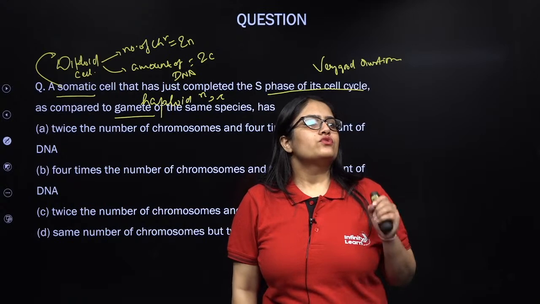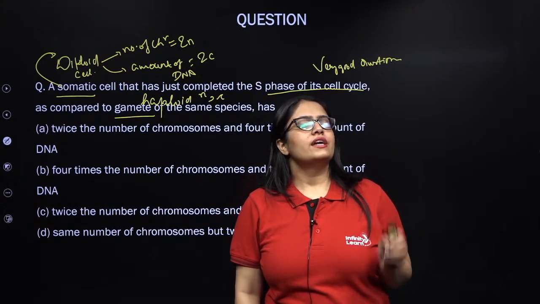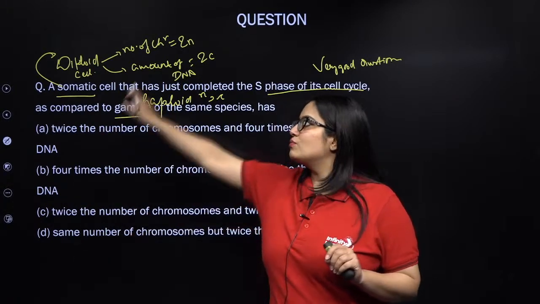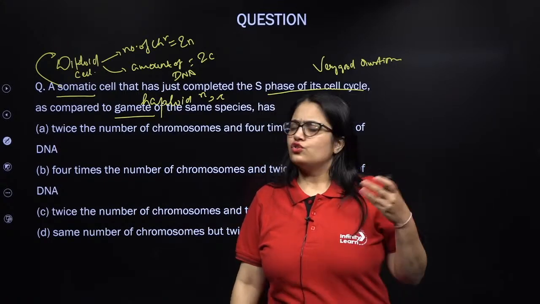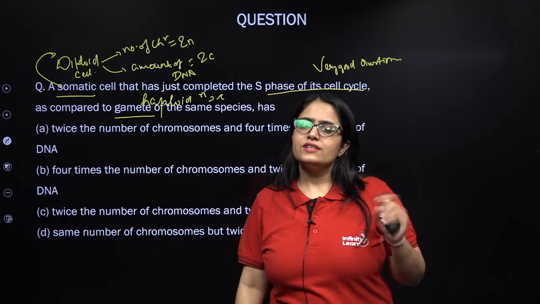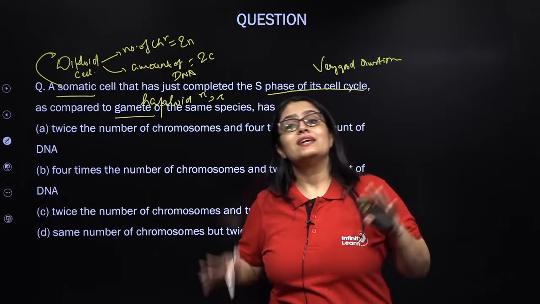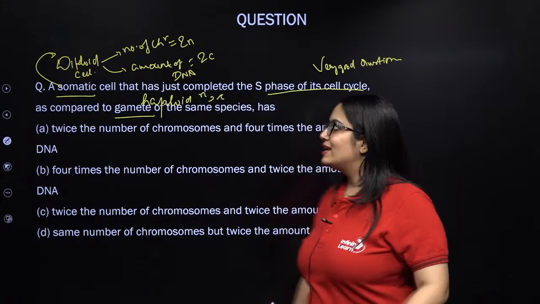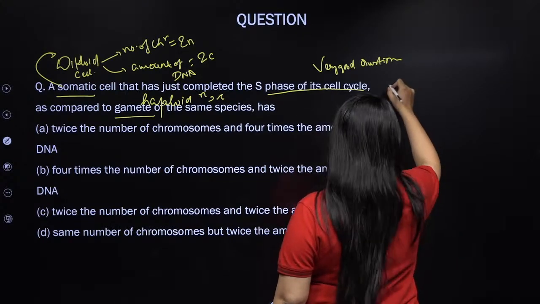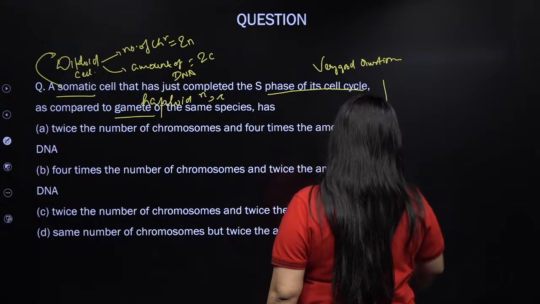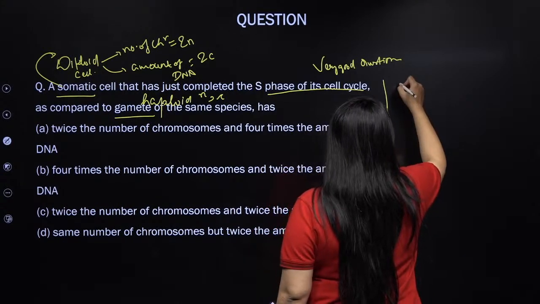Now you were supposed to find out amount of DNA and number of chromosome in this somatic cell when it has completed the S phase. So what activities will take place during S phase? Amount of DNA double हो जाएगा but number of chromosome remains same. So let's see what will happen to this diploid cell, right? यहाँ देखते हैं हम लोग. ये था हमारा diploid cell